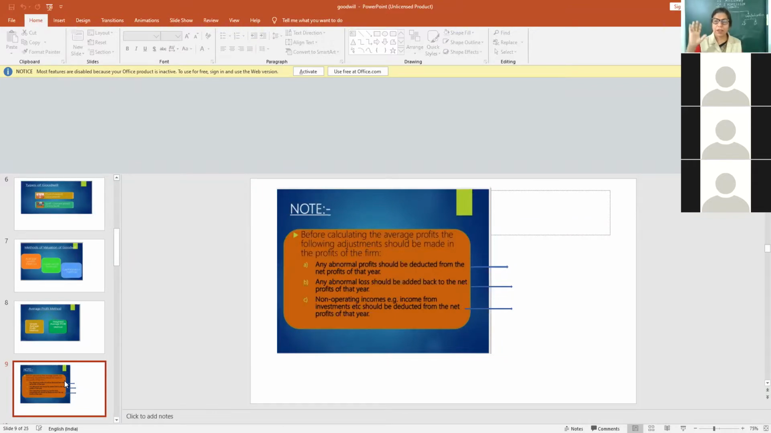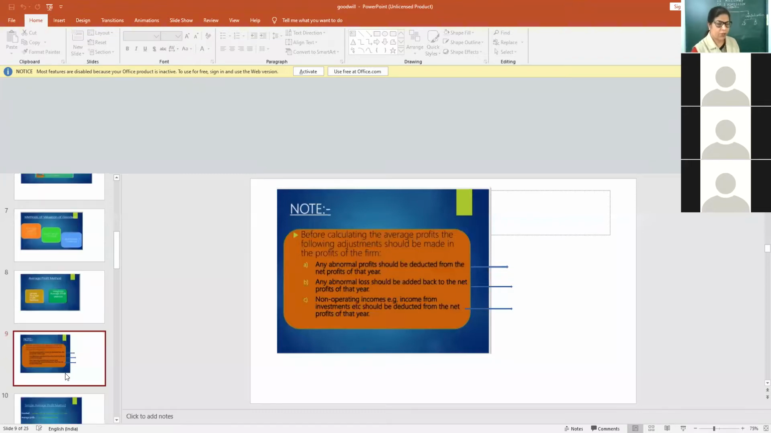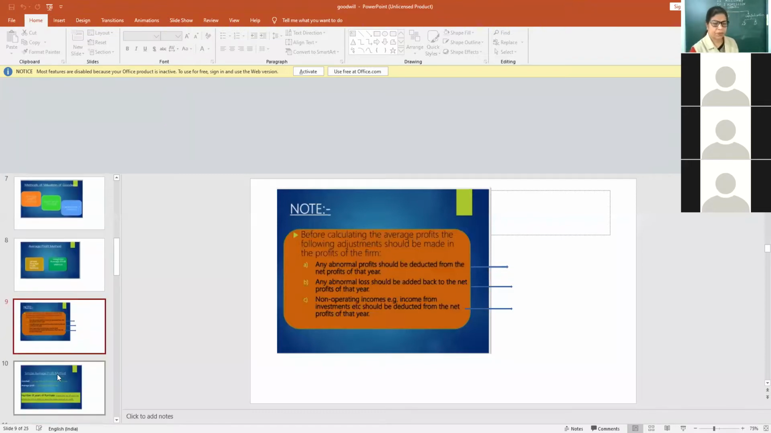If I earn 7 crore rupees in KBC, and Mr. Amitabh Bachchan gave me a cheque, this is abnormal. I cannot earn this profit daily. That's why it is termed as abnormal. Okay, now see, so it's clear abnormal profit should be deducted. Why deducted? Because it was already added.